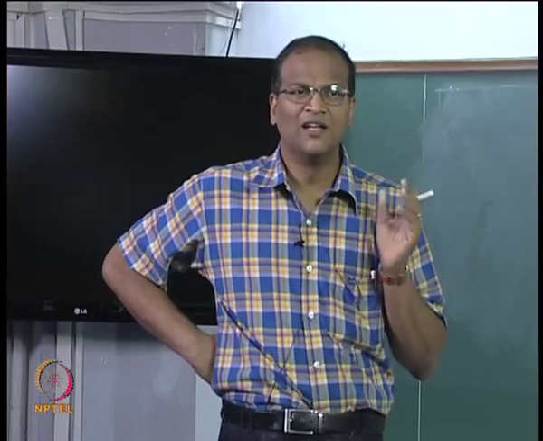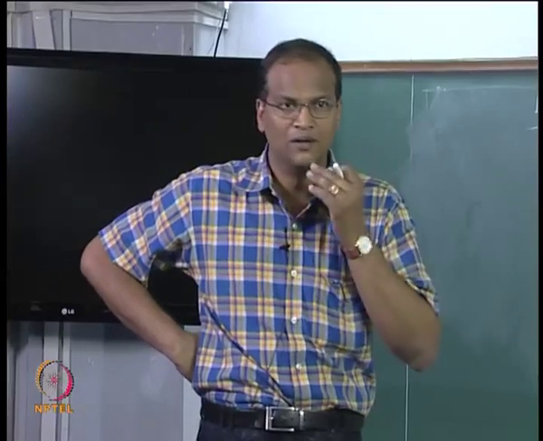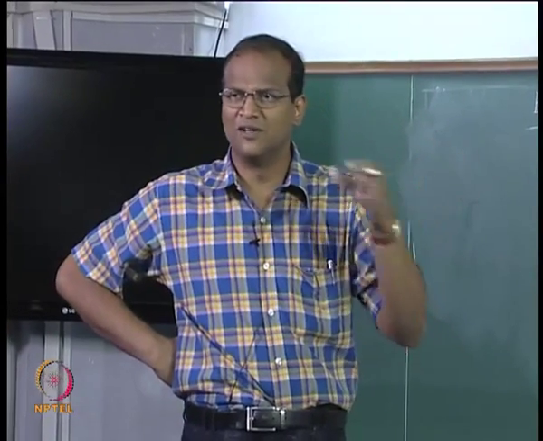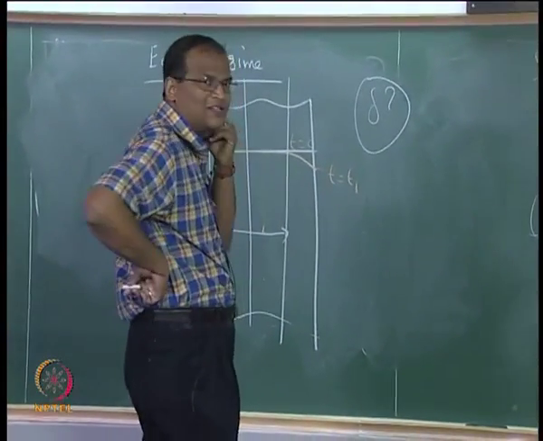Between two materials, if you want to find out the penetration depth, delta 2 by delta 1 for the same time will be root of alpha 2 by alpha 1. We can work out problems on this, all that is a separate story, but the most important thing is that I got delta is root of alpha t.